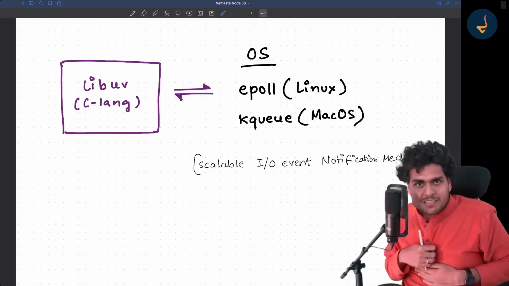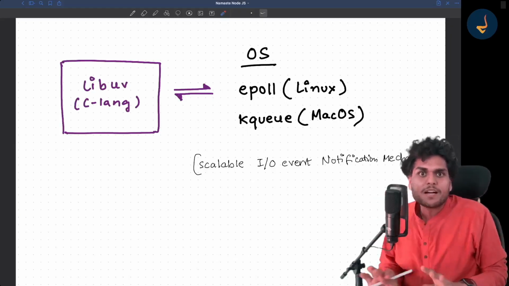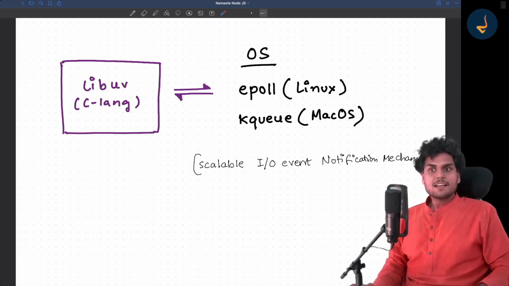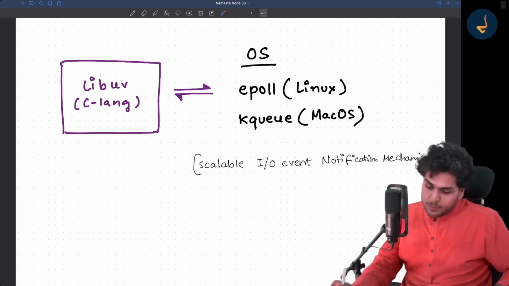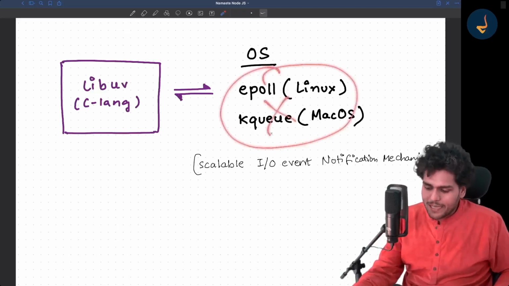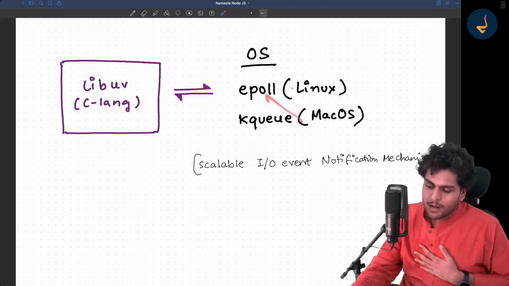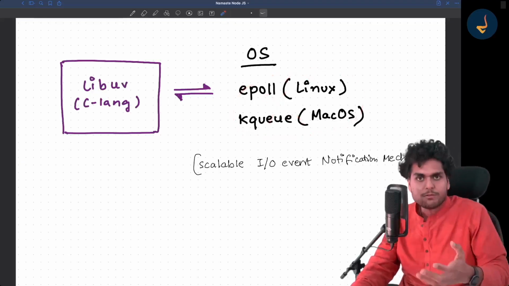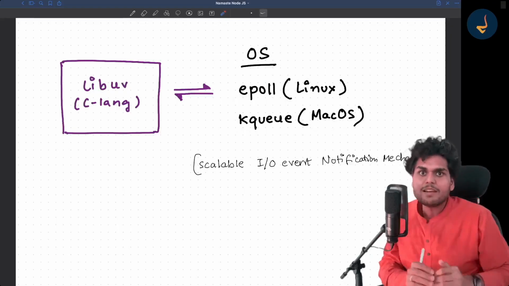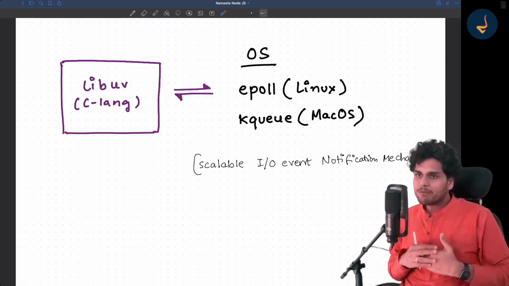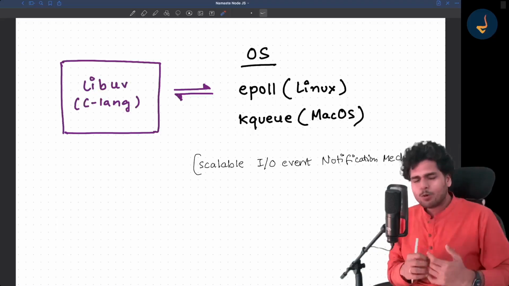And if you ask me, I am also not an expert in all of this. If I try to explain the mechanisms of epoll and kqueue, I might also fail because I personally don't know how epoll and kqueue actually work at a deeper level. I want to learn that, and whenever I get time, I will go and learn this.